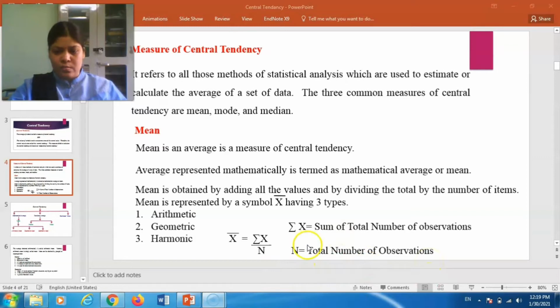So let us understand the sum of observations well. Suppose you have taken 5 observations, so you have to sum all those observation readings, and divide by 5, the number of observations. You have to divide the sum of all observations by the number of observations. So by this way you can get the mean, which is also called the arithmetic mean.